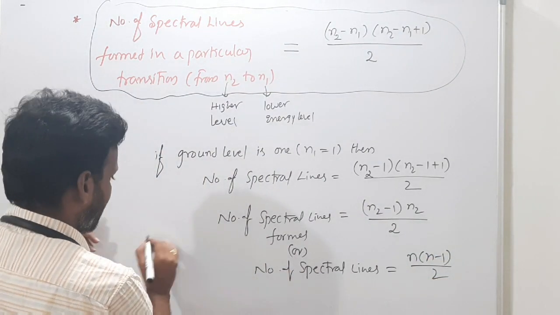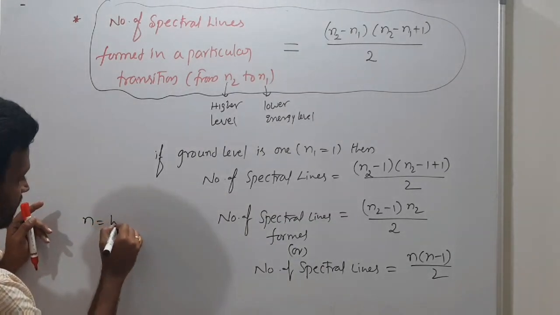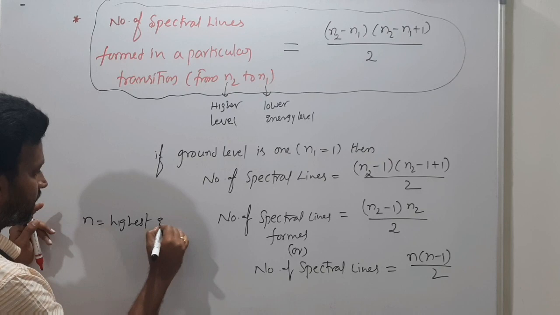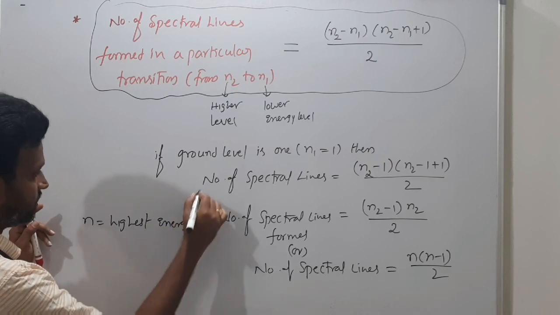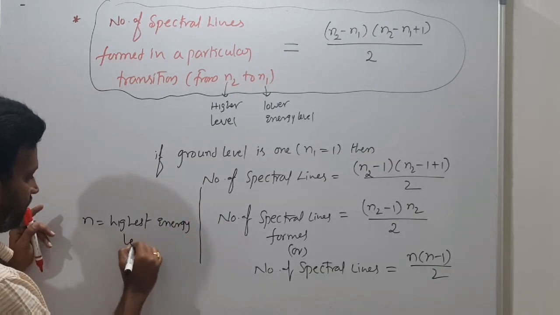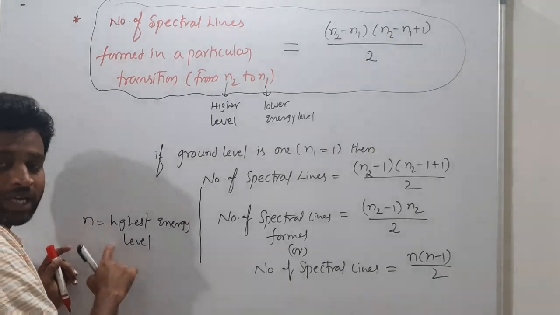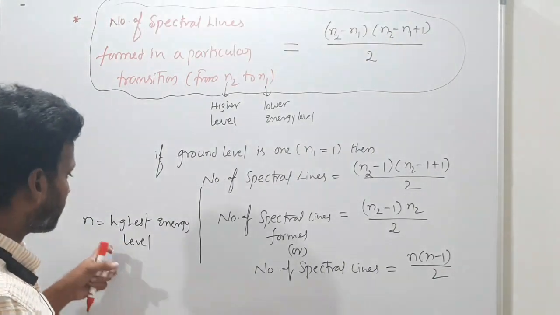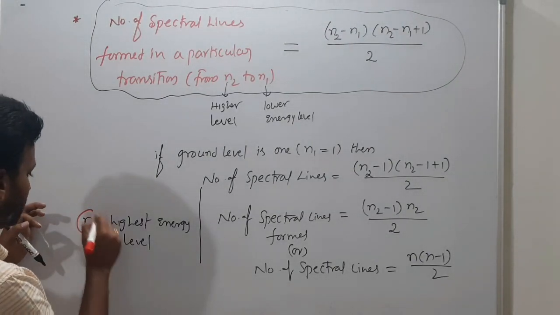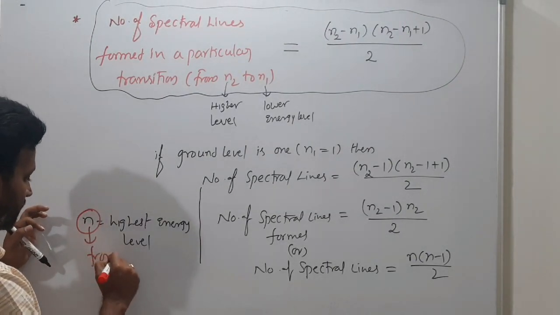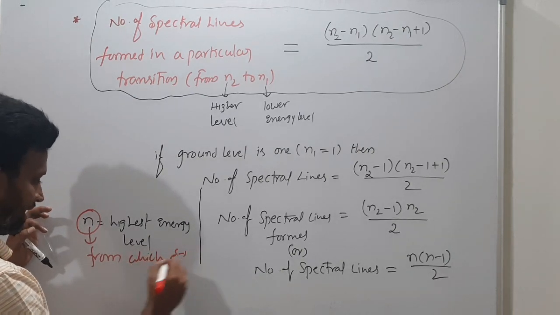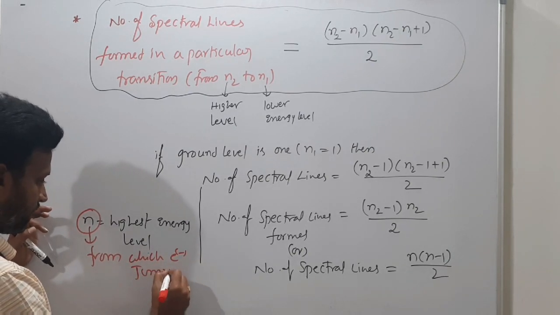What is N here? Actually here N is the highest energy level, meaning the level from which the electron is jumping.